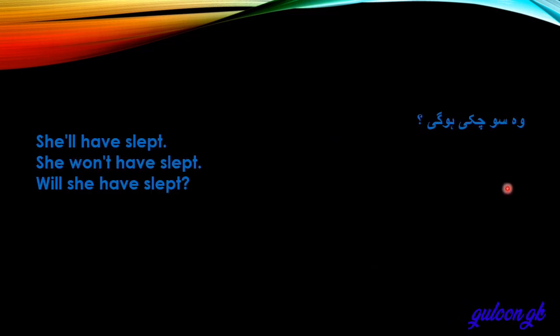वो सो चुकी होगी. She will have slept. She won't have slept or she will not have slept. Will she have slept? Third form: sleep, slept. Okay. वो सो चुकी होगी. I hope you understand this tense.